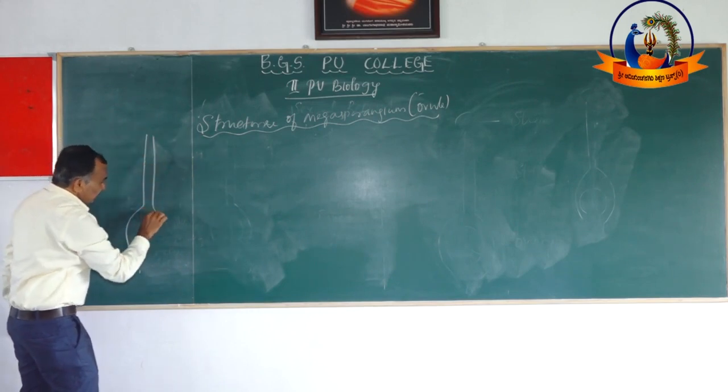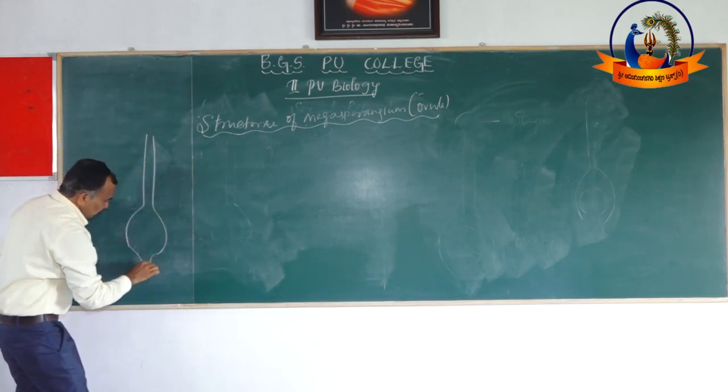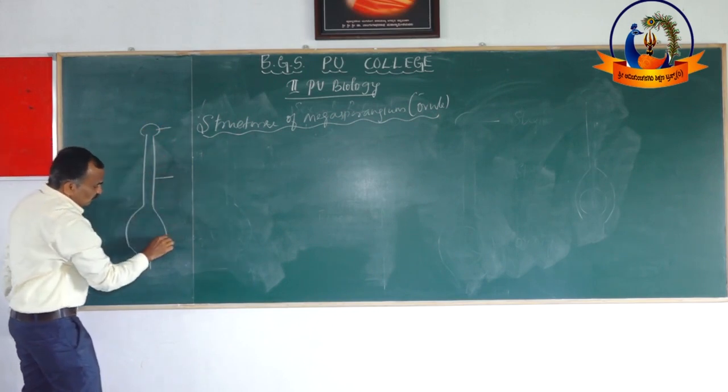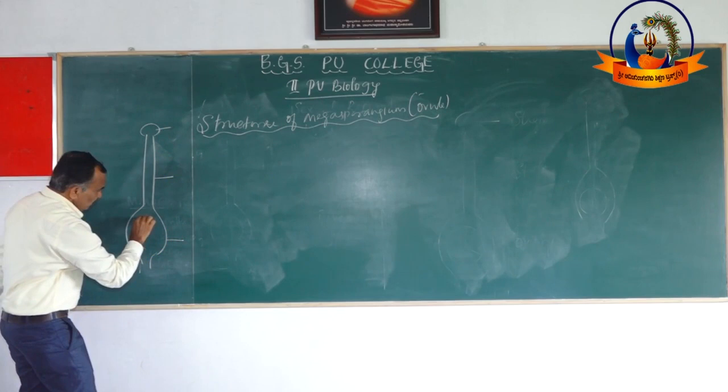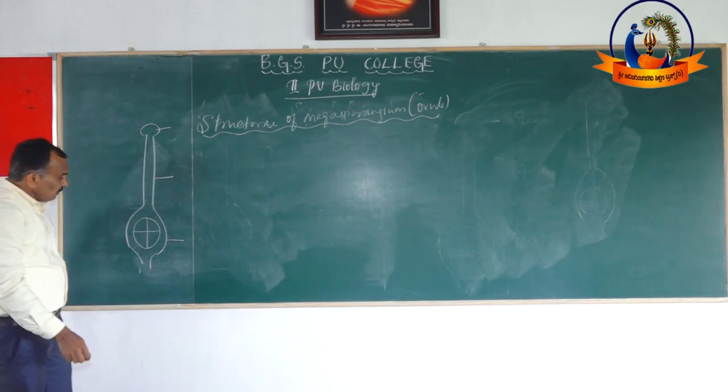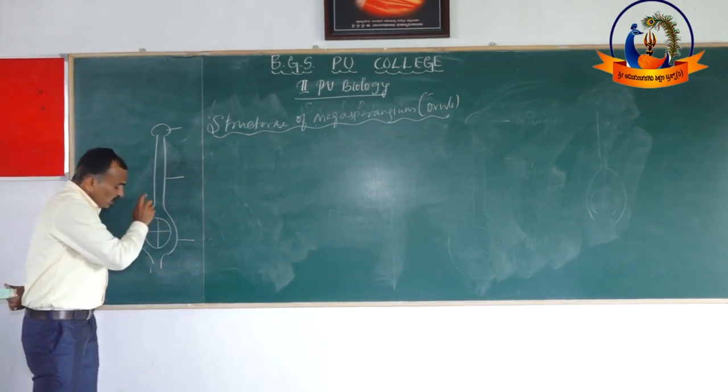What I am drawing is the gynoecium, right? This is the gynoecium: the stigma, the style, the ovary. Inside the ovary, you find carpels. See, these are the carpels. How many carpels have I drawn? There are 4 carpels: 1, 2, 3, 4.